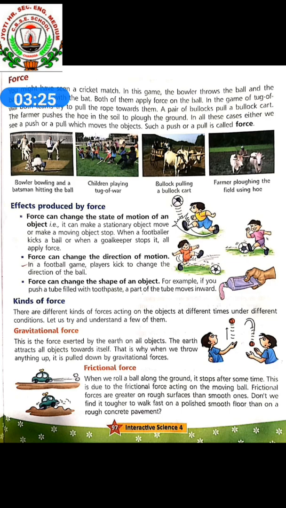In the game of tug of war, both teams try to pull the rope towards them. When we are playing tug of war, both are pulling. They are thinking that we will take one side, and that side is also thinking that we will take from that side. So both are pulling the rope towards them. The pair of bullocks pull the bullock cart. The farmer pushes the hoe in the soil to plow the ground.